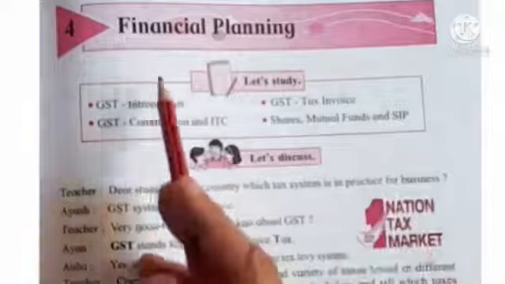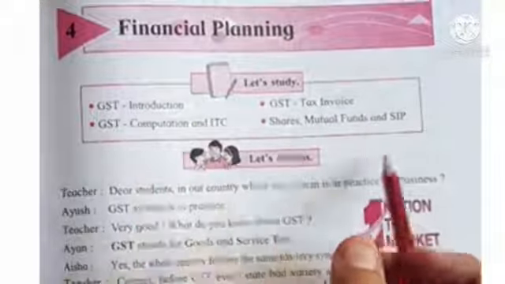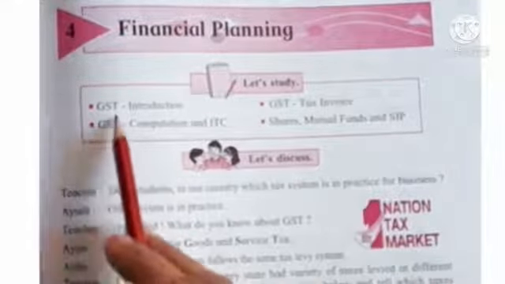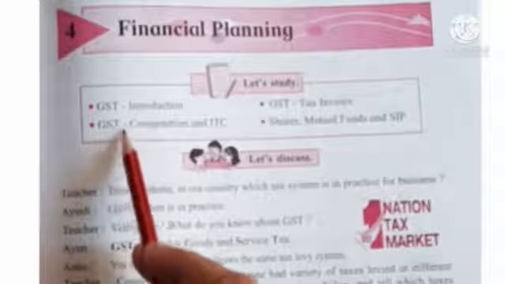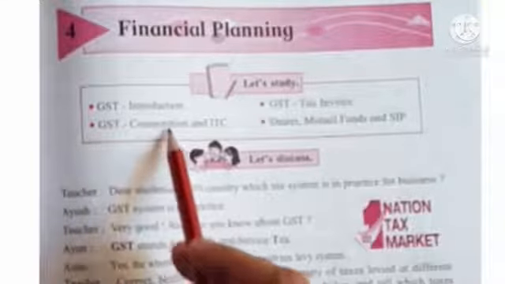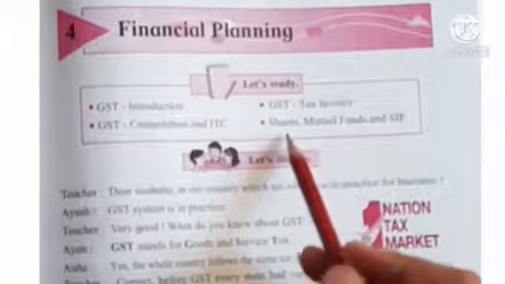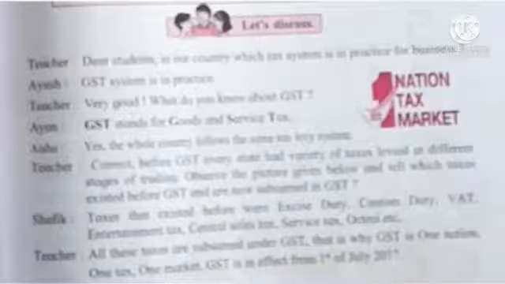Students, in topic number 4, financial planning, we will study different kinds of GST. What is meant by GST? Introduction to GST. How to calculate GST or input tax credit. How to make a tax invoice with GST. And what is meant by share, mutual fund, etc. We will see this in this topic.